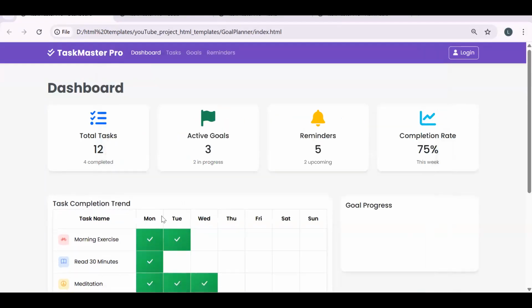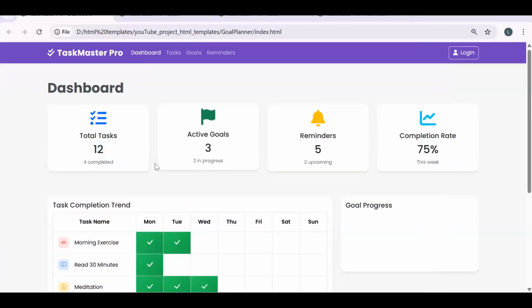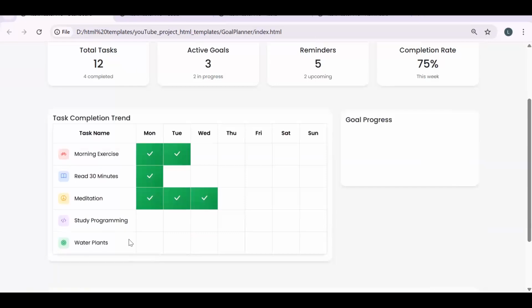Fine. Now, coming back to the UI. This will be my dashboard. I will be showing over here the total number of tasks, active goals, reminders, and completion rate: the number of goals I have and the percentage of completion I have done. Then this is very important.